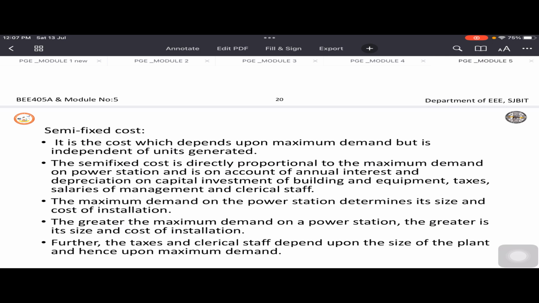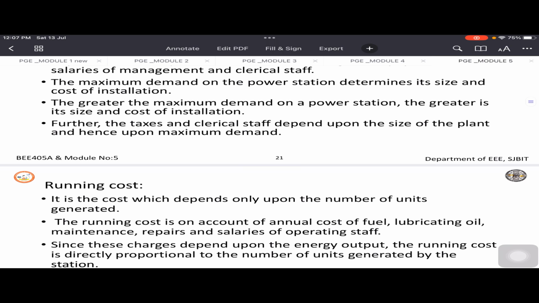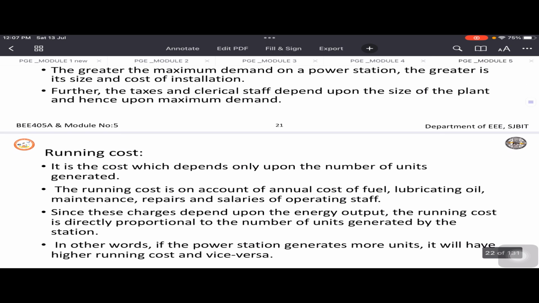Now let us imagine if you are increasing the size of the generation station, the staff you are going to recruit further will be more. That means those staff were not available earlier. Now you are recruiting the new staff because of the new work which you are going to do. Next, the taxes and the clerical staff generally depend on how much size, how much we are going to generate. And the final one is running cost.